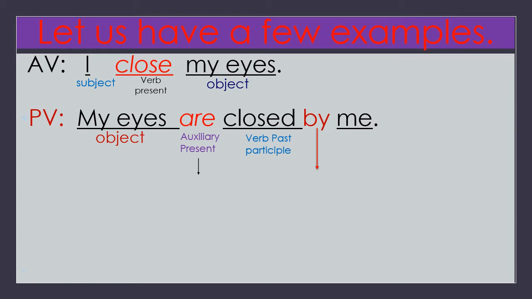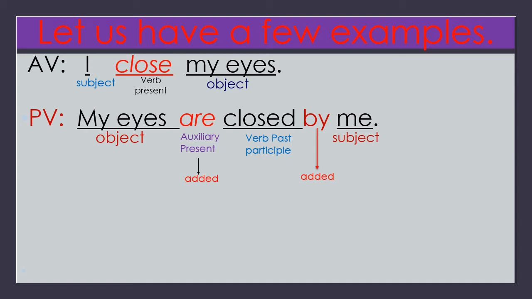And the verb, closed, is used in past participle form. And me, the subject, is taken last. I should be changed into me. That change you know well. Here, two things are added: are is added and by is added.